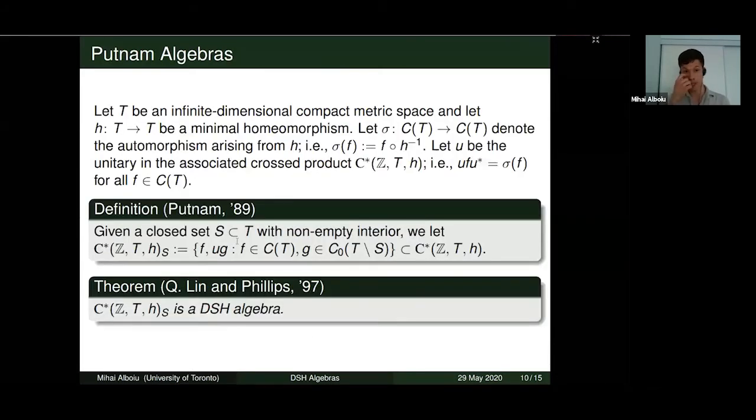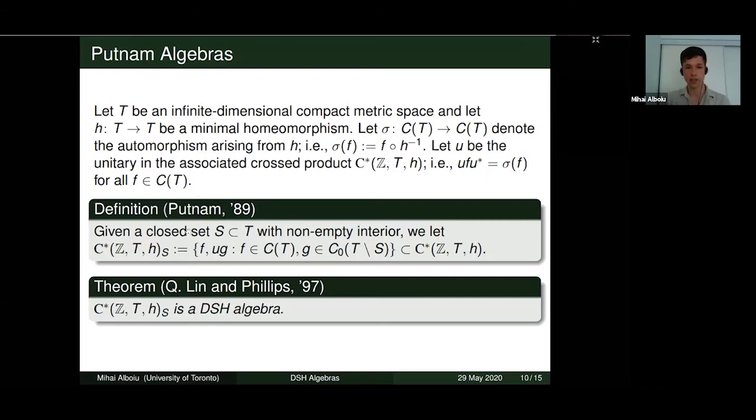Now, the motivating examples of these algebras are the orbit-breaking Putnam algebras. So if we have an infinite dimensional compact metric space T and a minimal homeomorphism h of T, and we let sigma be the corresponding automorphism of C(T), so sigma of f is equal to f composed with the inverse of h, and if we let u be the unitary in the associated crossed product that implements this sigma action, so u f u star equals sigma of f, for all f in the continuous functions over T,